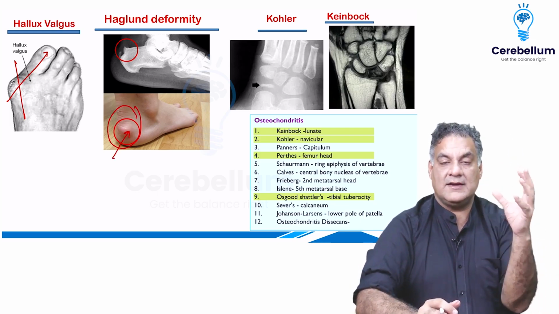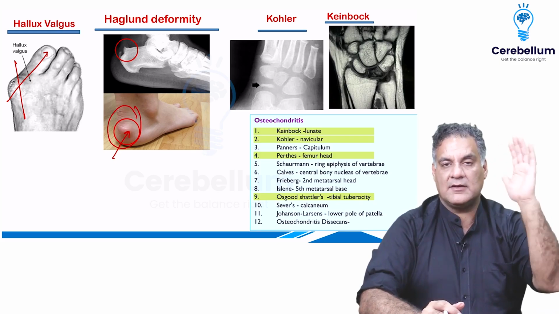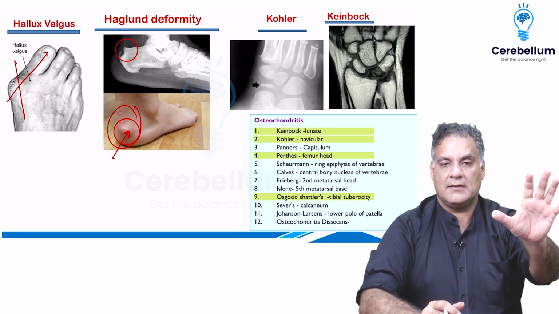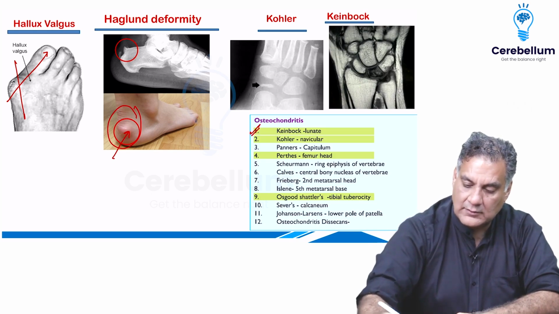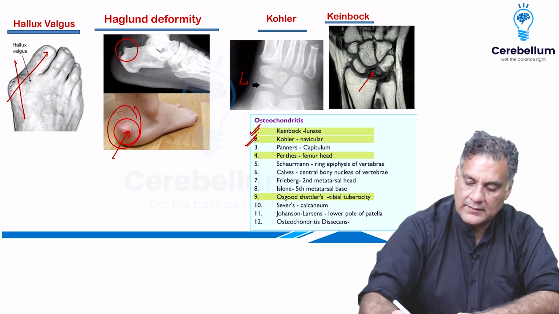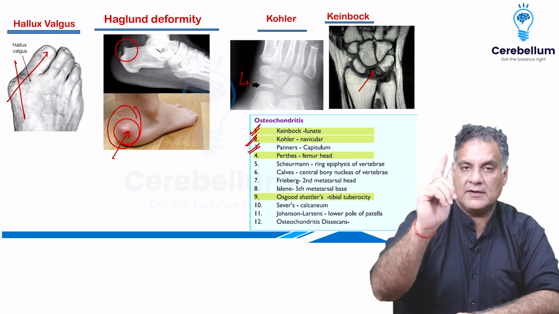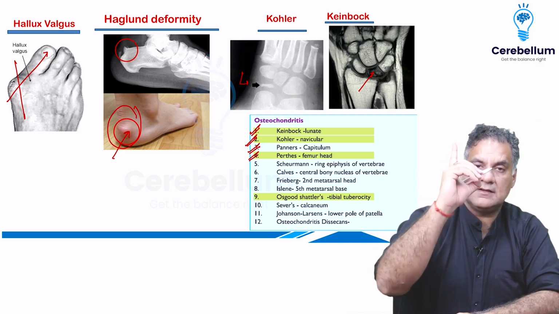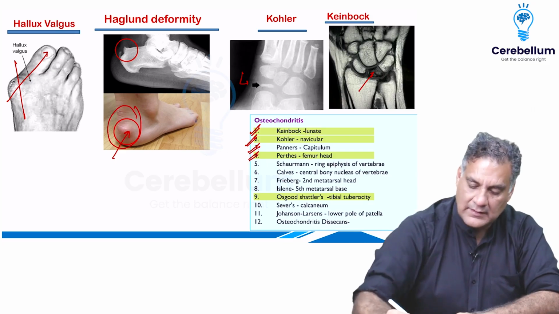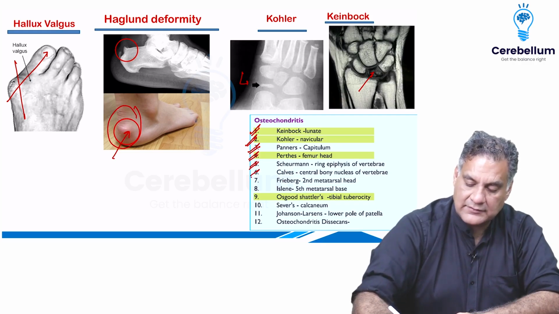Coming to osteochondritis, it means damage to the cartilage of the underlying bone. It is a vascular phenomenon usually occurring before skeletal maturity. This is called Kienbock disease, which involves the lunate. Kohler's involves the navicular. Panner's is around the capitulum, the first bone to ossify around the elbow. Perthes, between 4 to 8 years, is avascular necrosis of the femoral epiphysis. Scheuermann's disease involves the ring of the vertebra, Calve's the central part of the vertebra.